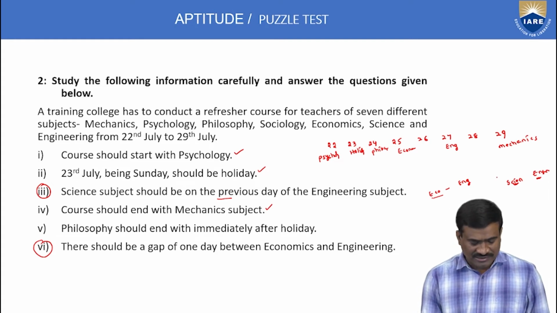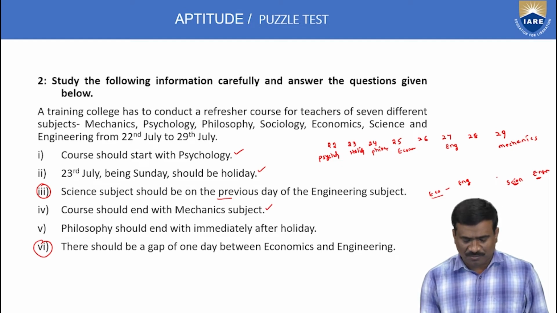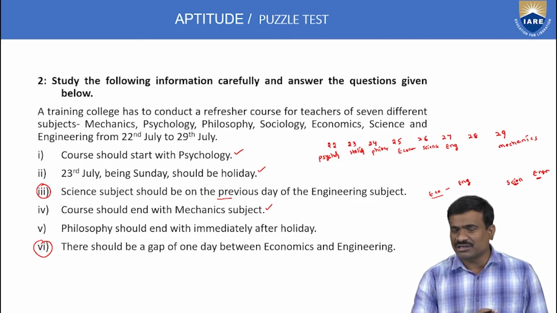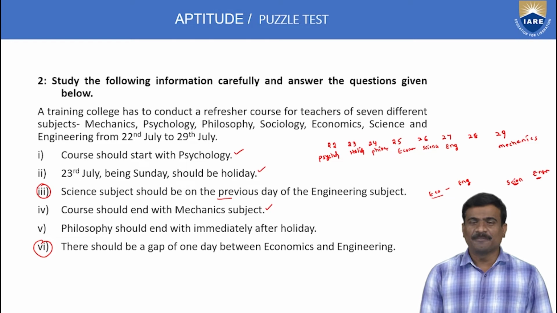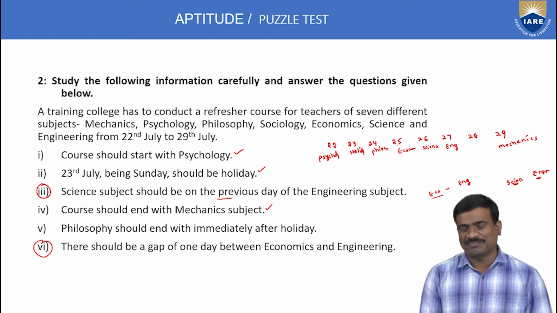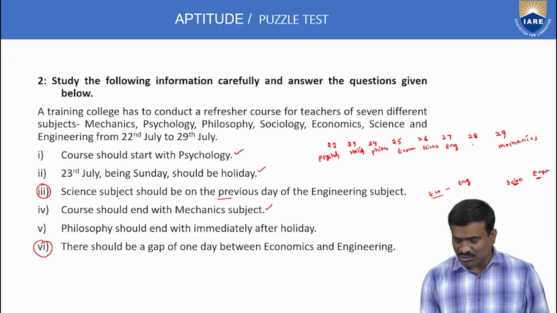Next statement: the science subject should be on the day before the engineering subject. Engineering is on the 27th, so science is on the 26th. Here all subject information is exactly completed. Pending only sociology, 1 subject, 1 date: the 28th. Only sociology on the 28th is pending.